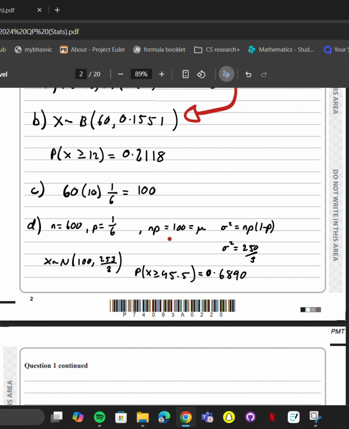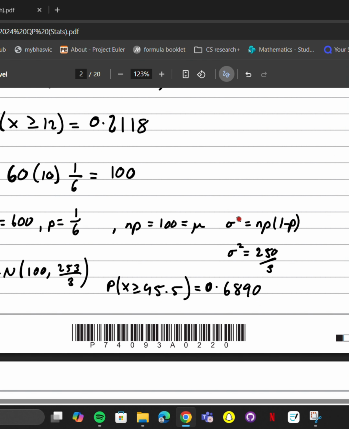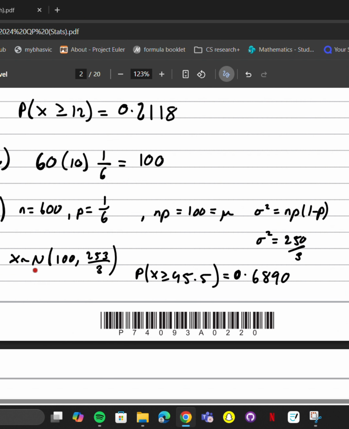And for part D, we're doing a normal approximation. So here we're going to use np equals mu for the mean, which is 100, and then the variance is going to be np times 1 minus p, which is 250 divided by 3. So that's going to be our distribution here. X is approximately the normal distribution with 100 as mean, and 250 over 3 as the variance.